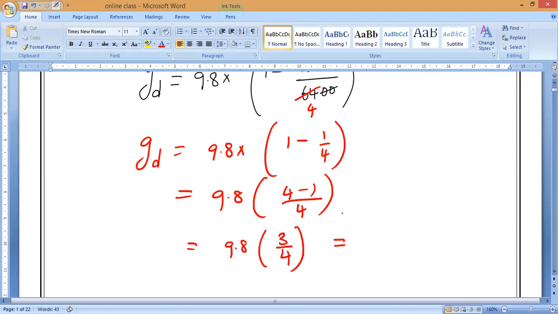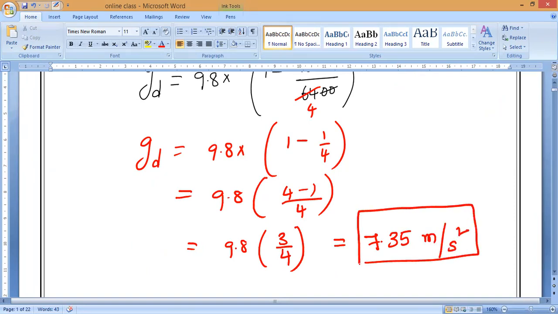Is it yes or no? If you solve this, you get the answer. The answer is 7.35 meter per second square. That is the gravitational force at a depth of 1600 kilometers inside the Earth.